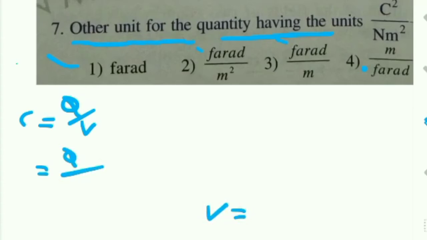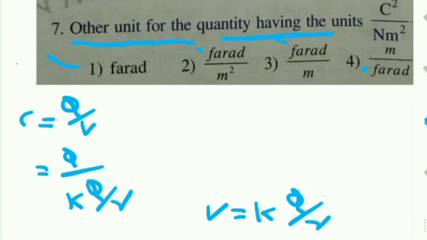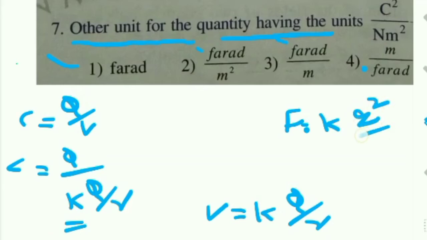V is equal to K into Q by R. Substituting this value here, we want the K value. F is equal to K into Q square by R square.